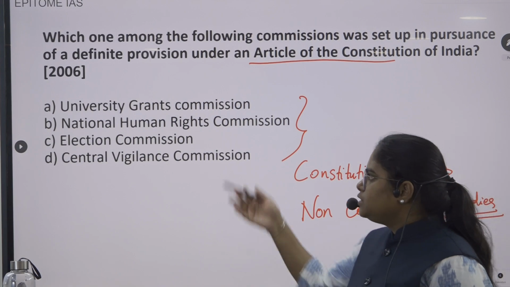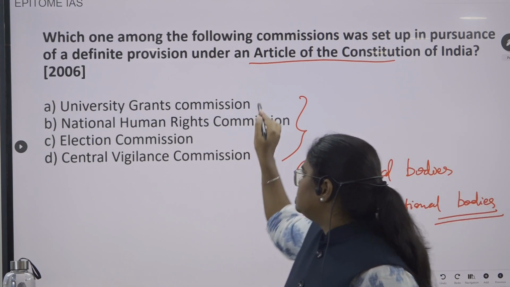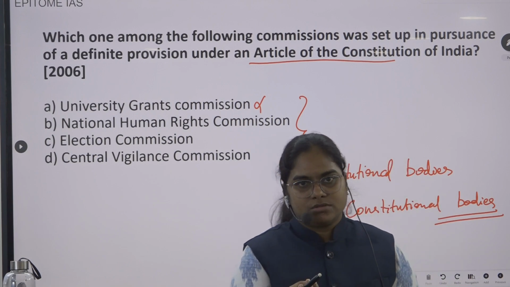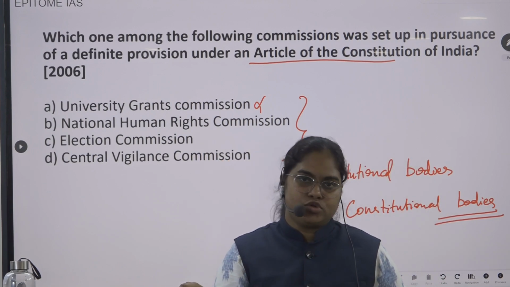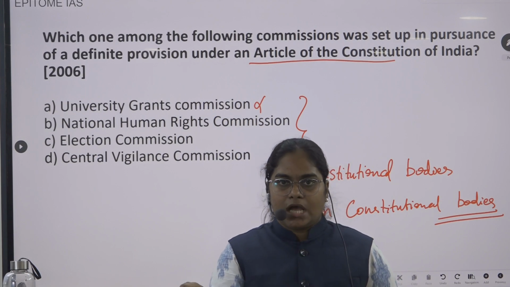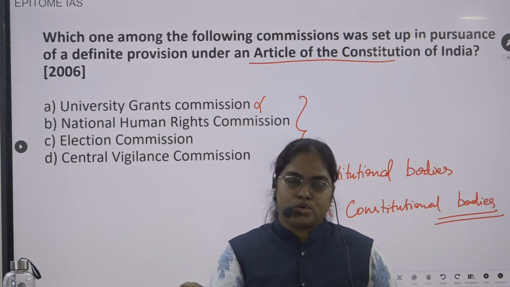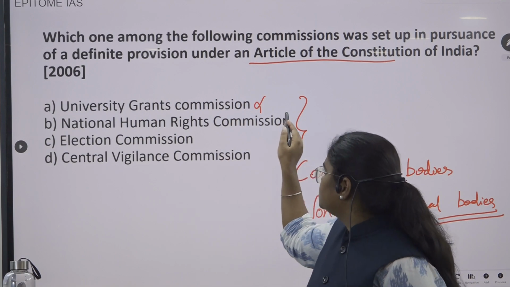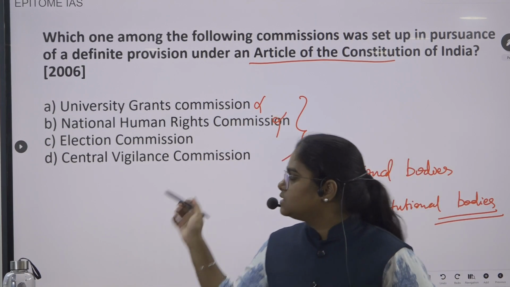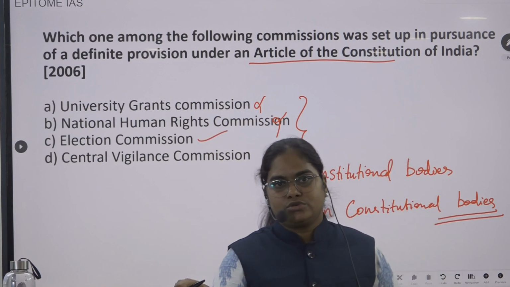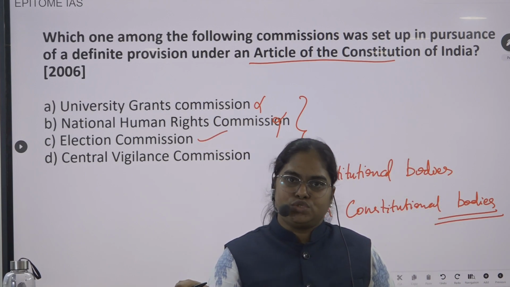University Grants Commission. No, we have not read this as a constitutional body. National Human Rights Commission. We'll be reading about it again in the non-constitutional bodies, so this is also not it. Then we have the Election Commission. Yes, this is the correct answer. The Election Commission of India is a constitutional body.